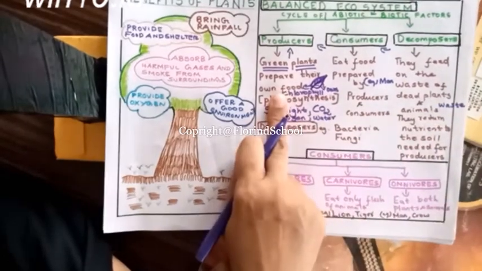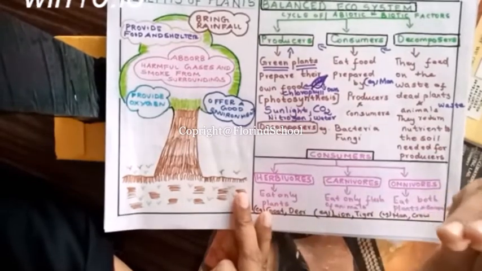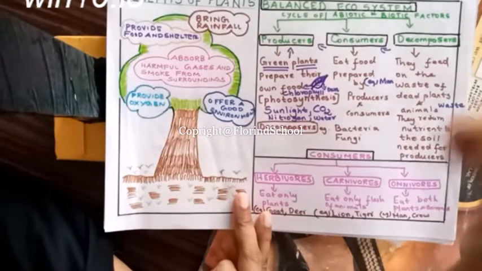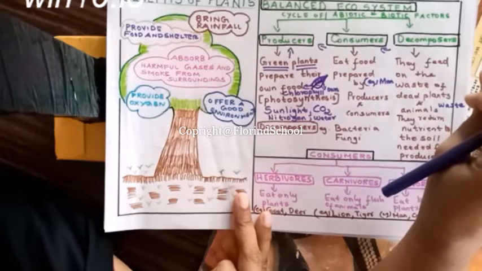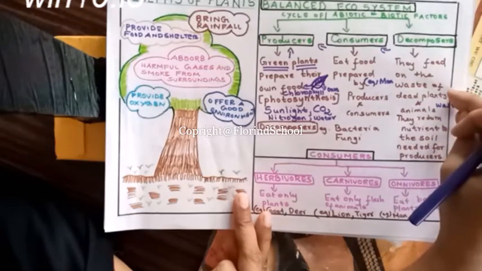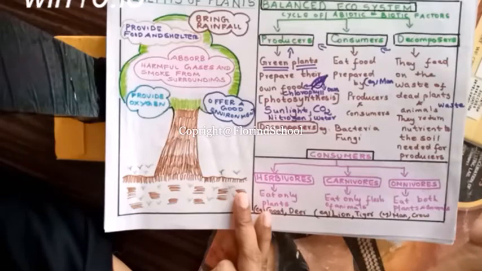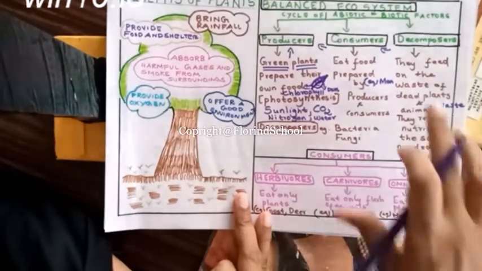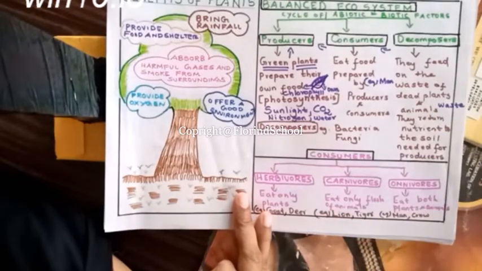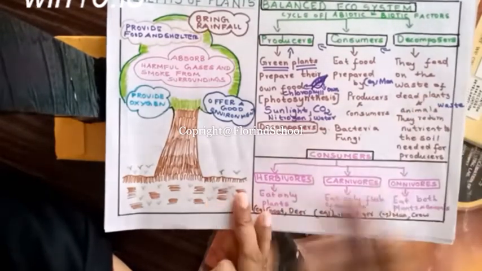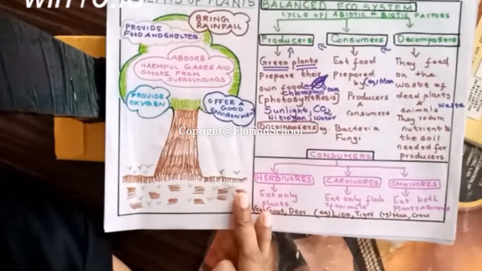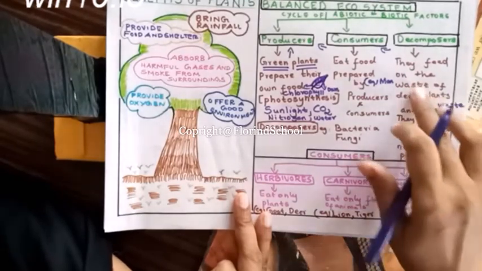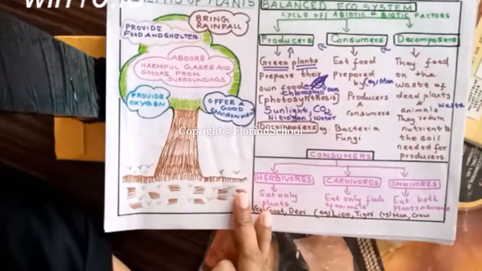Now plants, after some years, they decay and they die. These dead plants and the waste of the animals and also the dead animals, where do they return? They return to the soil. When the animals are dead, we bury them in the soil. Dead plants get mixed in the soil. The waste also goes to the soil.